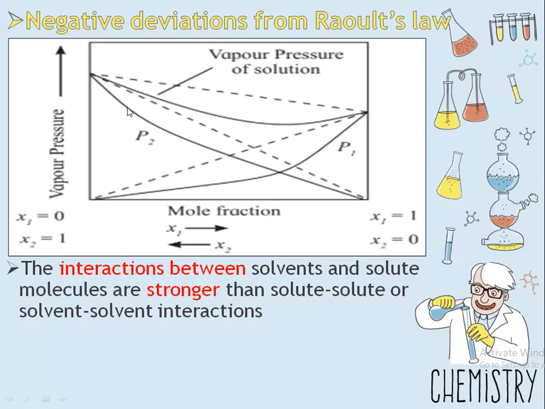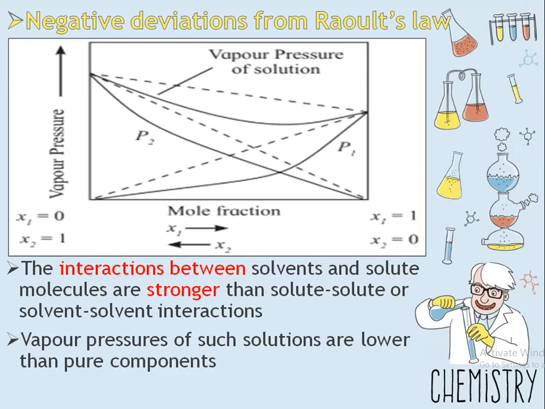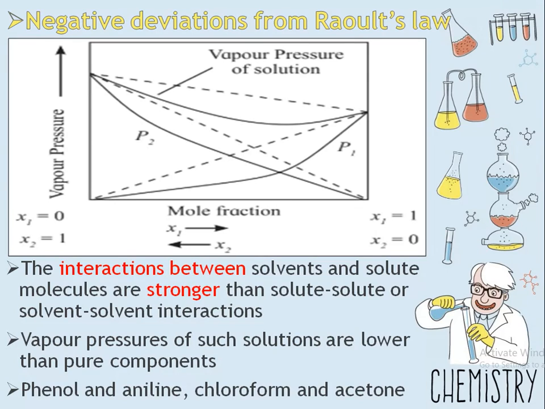So this is the deviation caused by strong interaction between solvent and solute, which leads to a decrease in the vapor pressure, resulting in negative deviation. For example, phenol and aniline, chloroform and acetone.